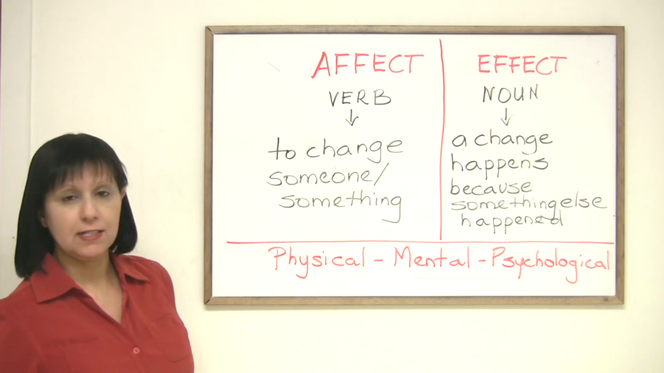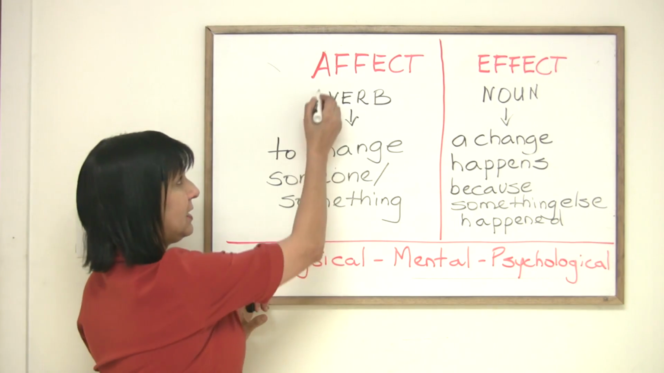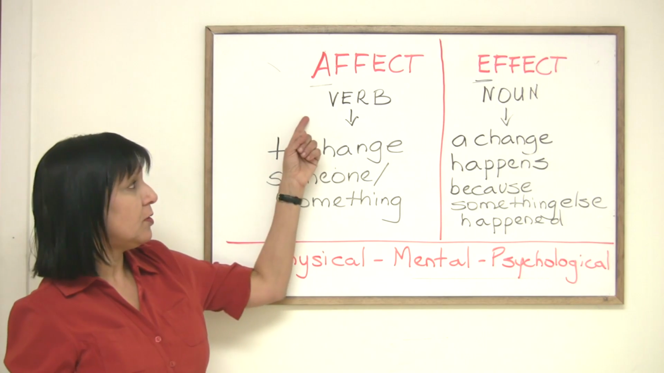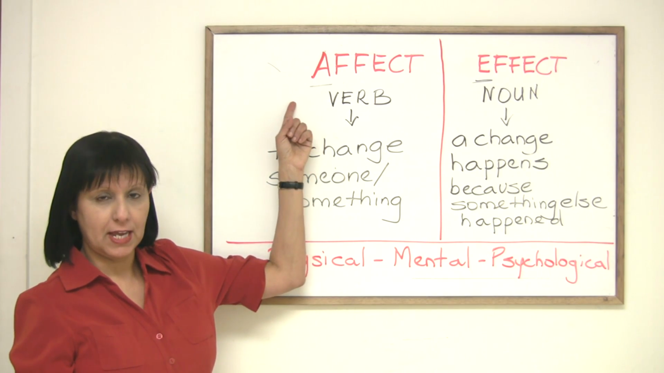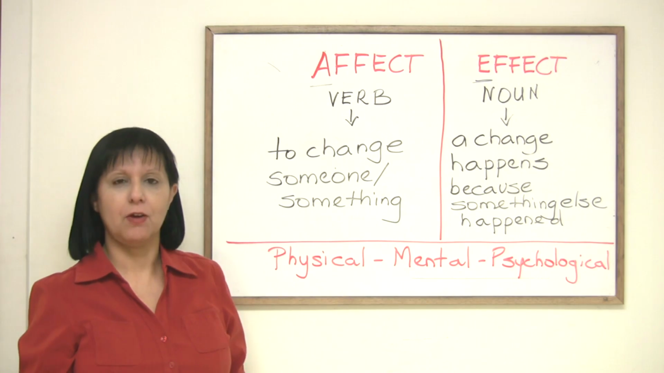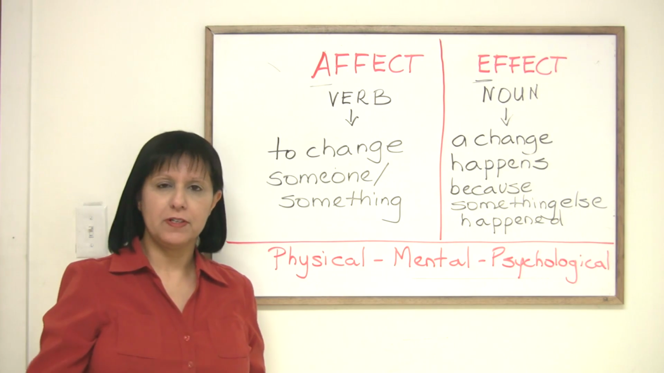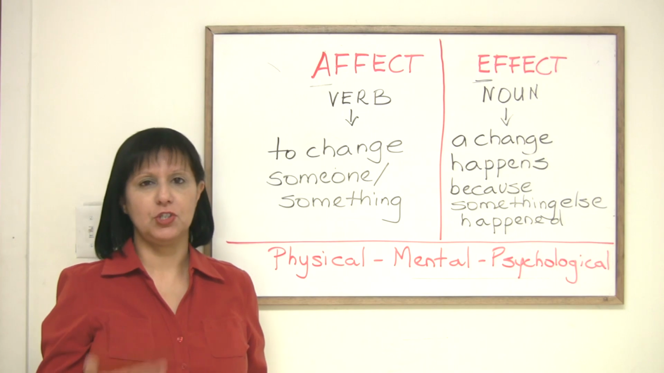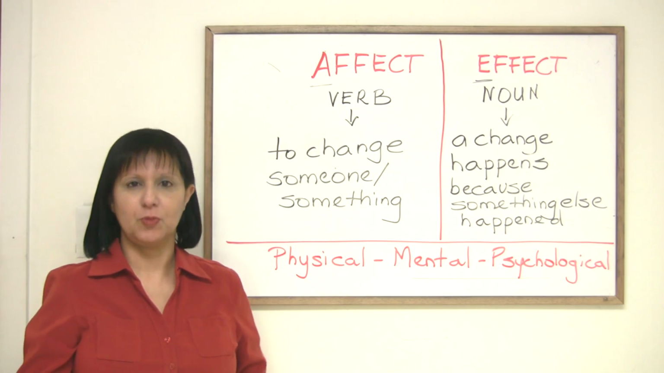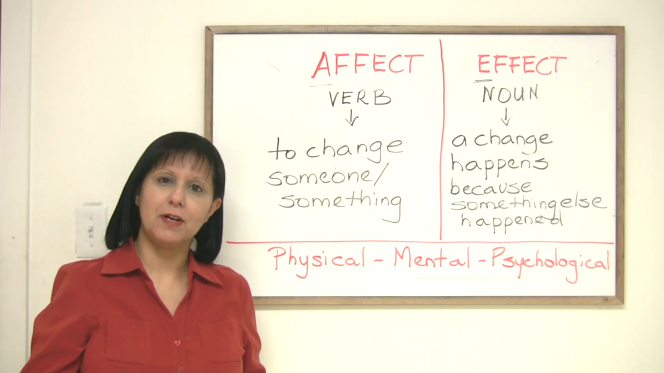So as you can see, they are also spelled differently, right? A and E. The verb affect is spelled with A. The noun effect is spelled with an E. Alright? So, two little words, but one more way in which you can improve your English once you understand the difference between the two.